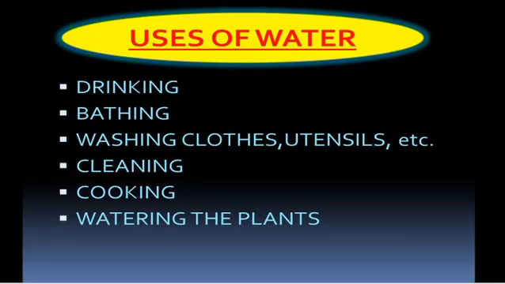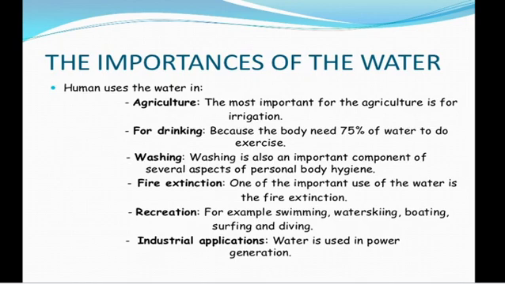The general domestic purpose uses: drinking, bathing, washing clothes, washing utensils, cleaning, cooking, watering the plants. So these are all domestic purpose uses of water. Apart from the domestic purpose, it is used in the agriculture field as well as in drinking. Drinking is a very important use of water. Without water we cannot drink, we cannot get energy, and we cannot carry out the processes happening in our body. Washing for personal body hygiene is also done with water.